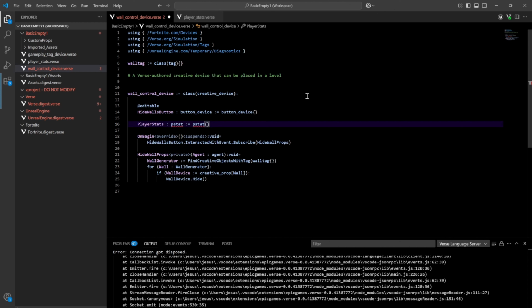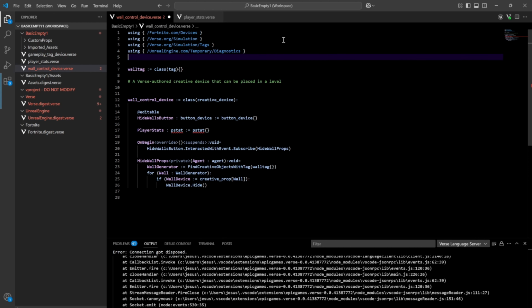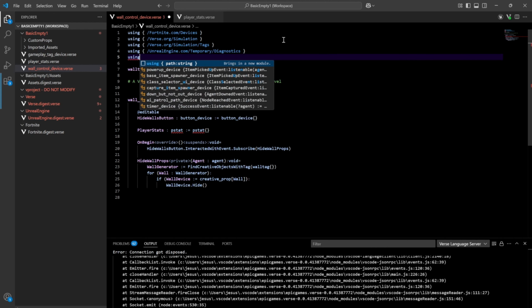All right, now it's going to give us an error: unknown identifier p stat. Do you mean player stats p stat? I did. Okay, so it's going to give us an error first because it's trying to look this up. So for us here, I think we just do using.